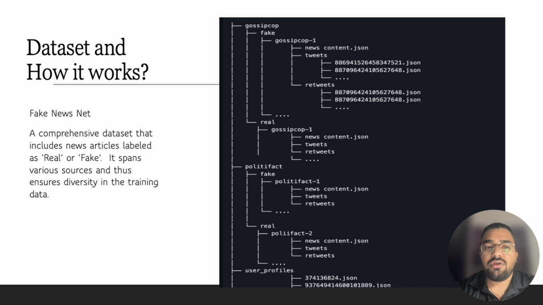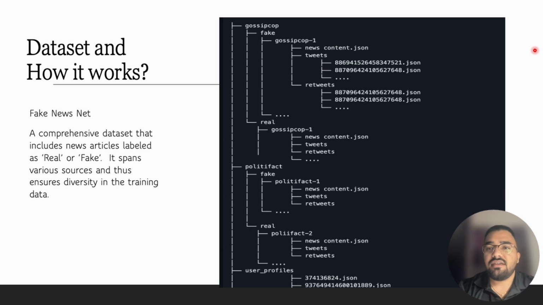I would like to explain to you more about how we use this. So there's two sections called the Gossip Cop and the PolitiFact. It's further divided into fake and real for both of those sections, and we only focused on the fake and real sections of the PolitiFact, since we're only going to be predicting the political headlines and going to be working with that.